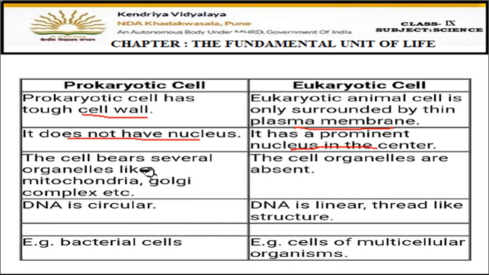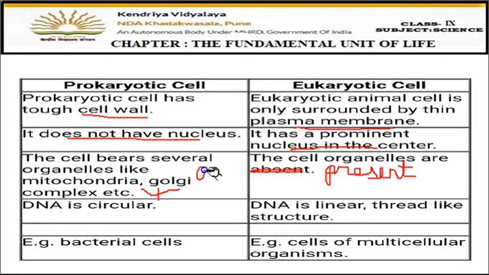Then prokaryotes, the cell bears several organelles like mitochondria, Golgi complex. These all are present in the prokaryotes also, right? Whereas the cell organelles are actually, here it is wrongly written. Cell organelles are present in eukaryotes. It is written a little opposite here. And in case of prokaryotes, these cell organelles are absent.